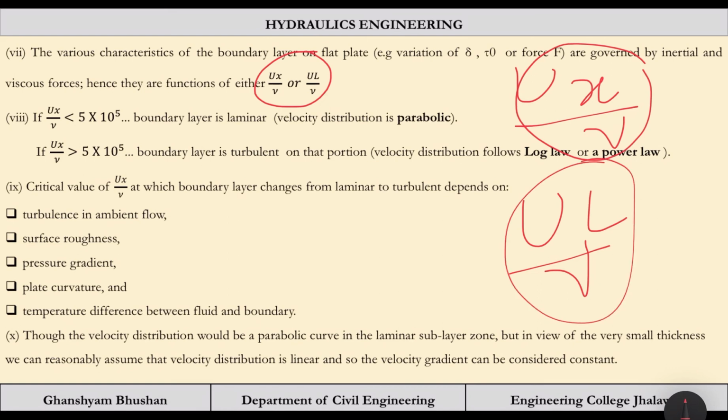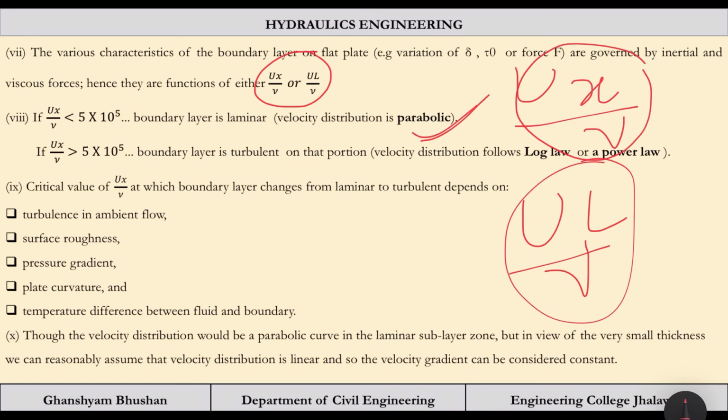If Reynolds number is less than 5 lakh, that is 5 into 10 to the power 5, the boundary layer is laminar. This is experimental data you have to remember, because in the question Reynolds number can be given and you have to apply the velocity variation.